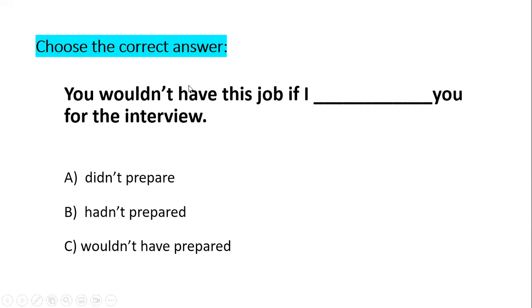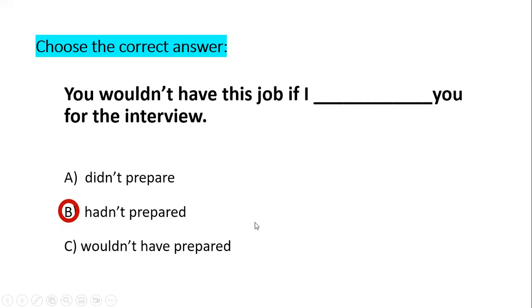Be careful with this one. This is not an auxiliary, it's not a helping verb. Have means own or get or receive, and it's not followed by another verb. I'm talking about the preparation for the interview, which apparently was in the past.